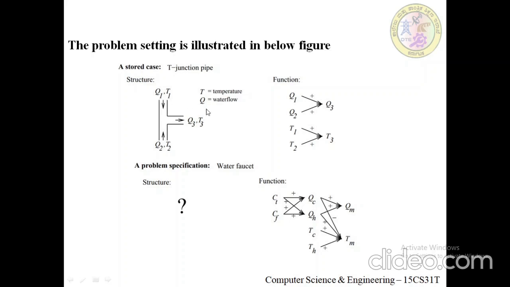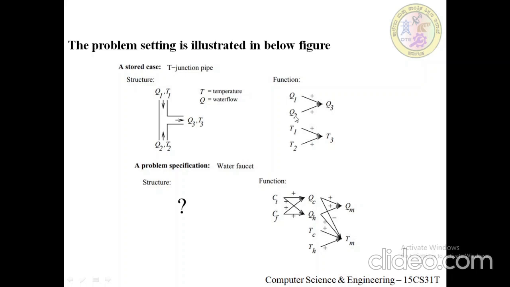In this figure, the stored case is a T junction. The top half of the figure shows the description of a typical stored case, which we call a T junction pipe. Its function is represented in terms of the qualitative relationships among the water flow levels and the temperature at its inputs and outputs. This is the structure, which contains temperature and water flow in the water pipe.